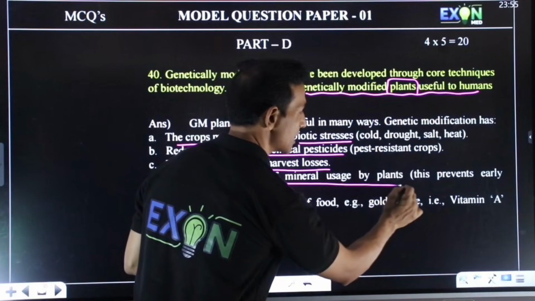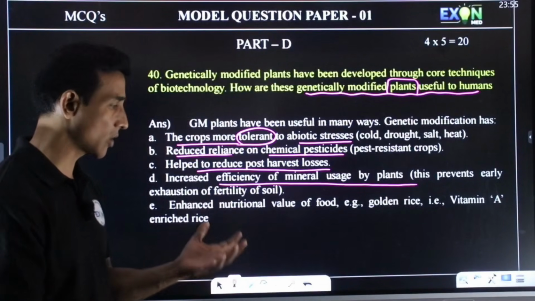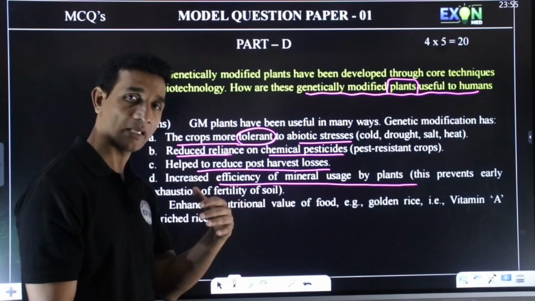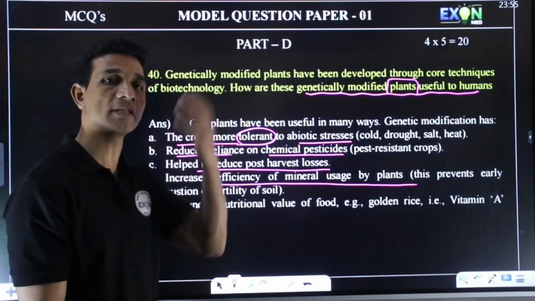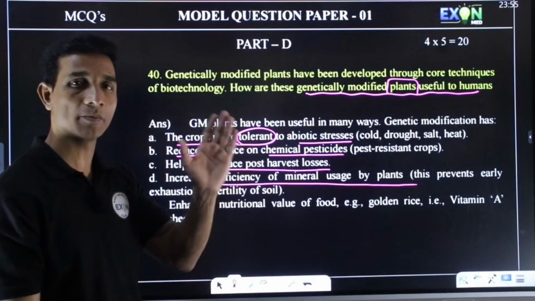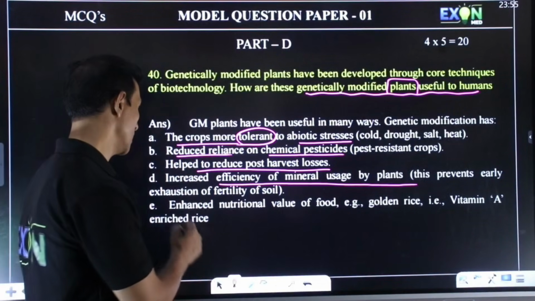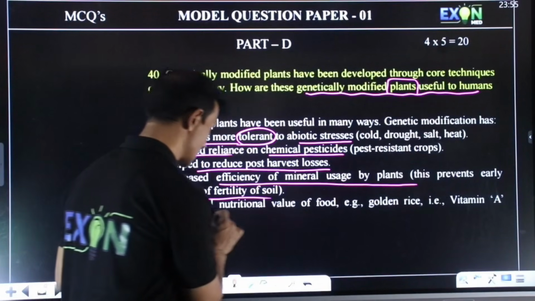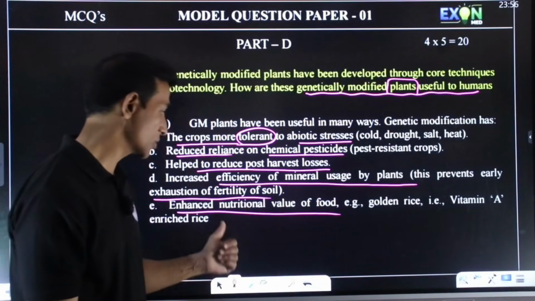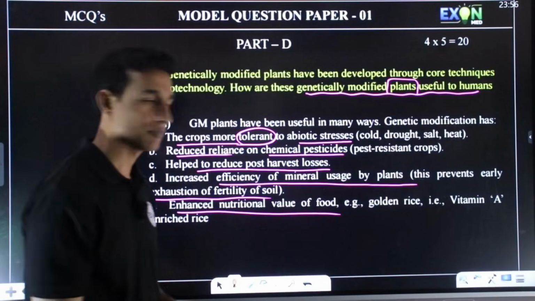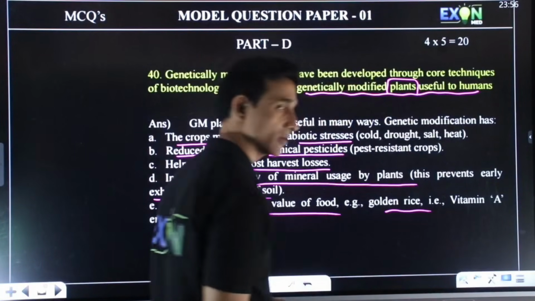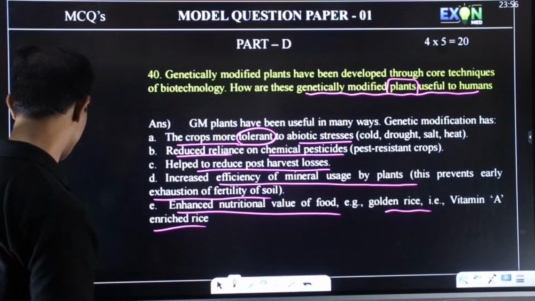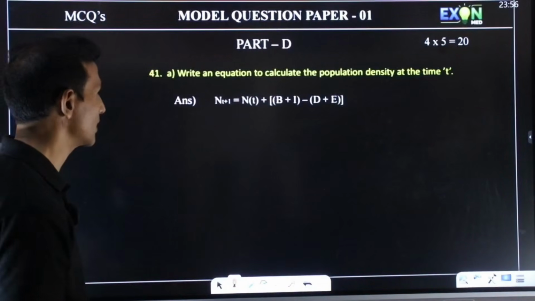Increase efficiency of mineral usage by plants. It increases the efficiency of absorption of minerals from the soil. So it will not absorb all the nutrients from the soil. It absorbs only the minerals that are required, so that it can prevent early exhaustion of the fertility of the soil. Then these genetically modified plants are produced to enhance the nutritional value of food. The best example is golden rice. In golden rice, vitamin A is higher, it is nutrient rich. So these are some answers you can write, points can be written.